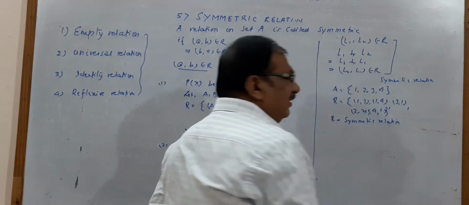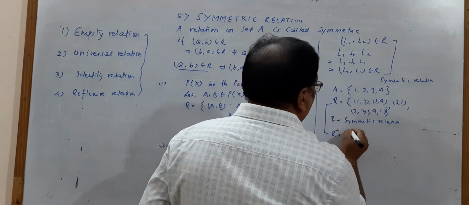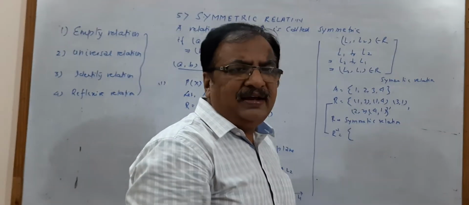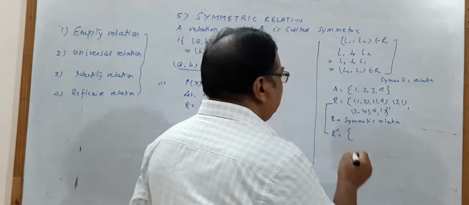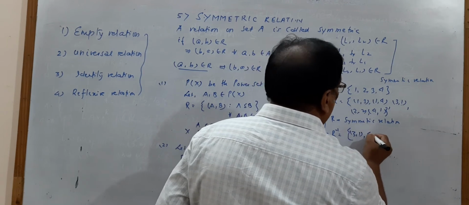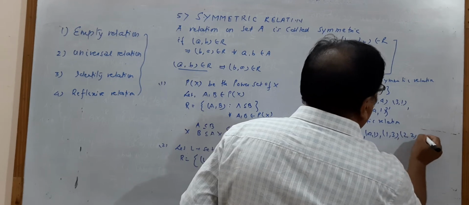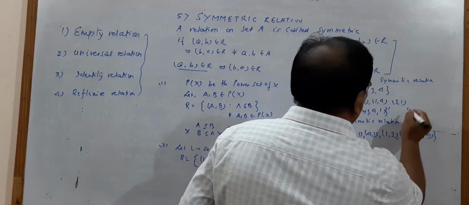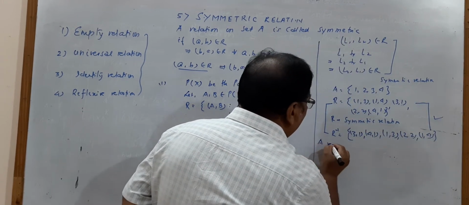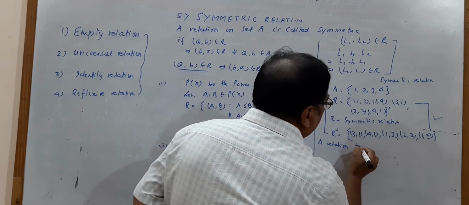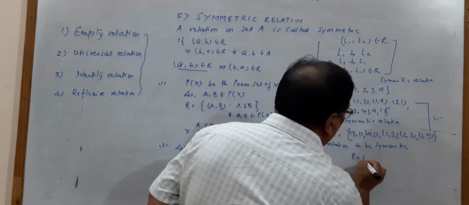So we have another criterion: if you find R inverse, what do you get? R inverse means the first elements and second elements are interchanged. That is (3,1), (4,1), (1,3), (2,2), (1,4). Both are the same relation. Hence, for a relation to be symmetric, we have R equal to R inverse also.